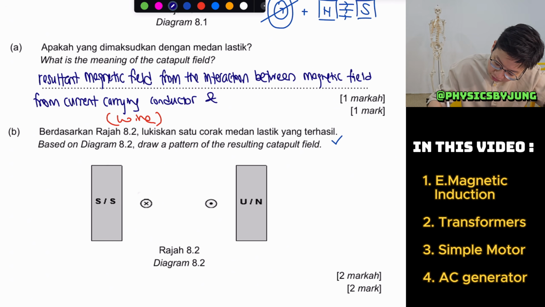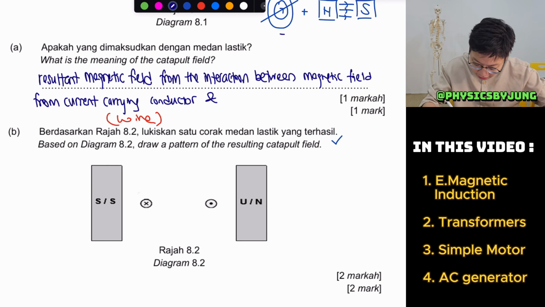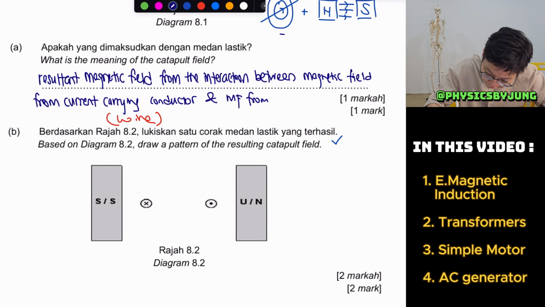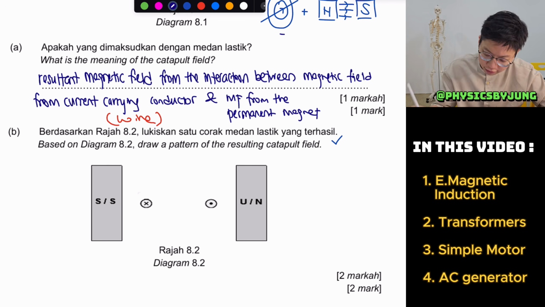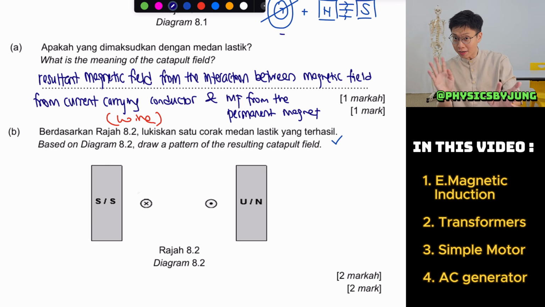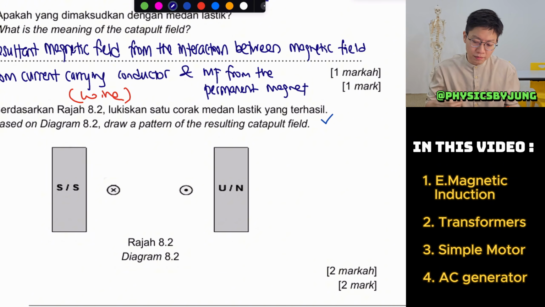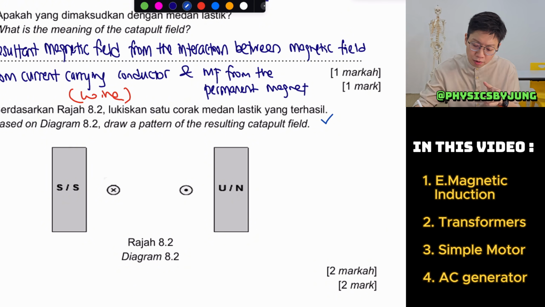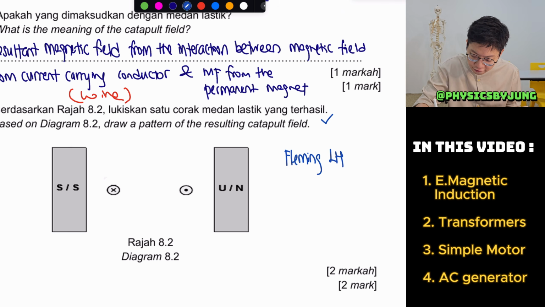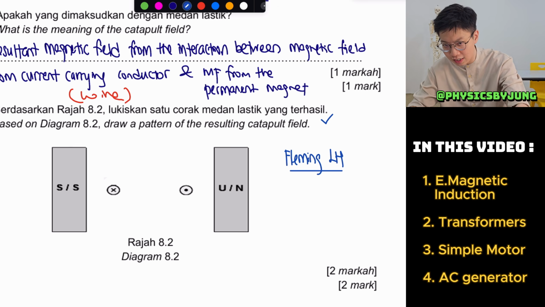And the interaction between the magnetic field from the wire and the magnetic field from the permanent magnet. You just have to tell me it's the interaction between your north-south magnet and the wire. You interact, you form a resultant magnetic field known as the catapult field. Usually from here, you have to be able to use what we call Fleming's left hand rule.